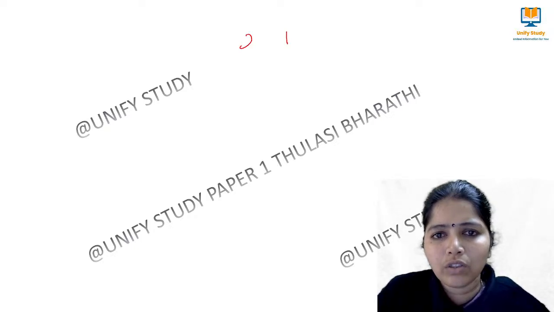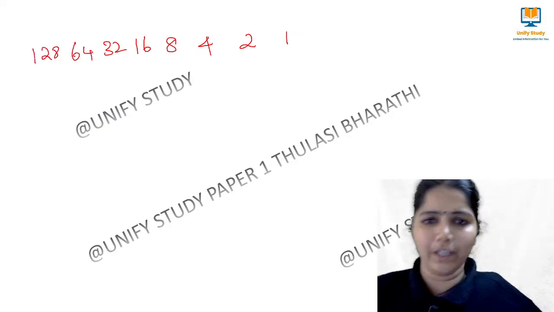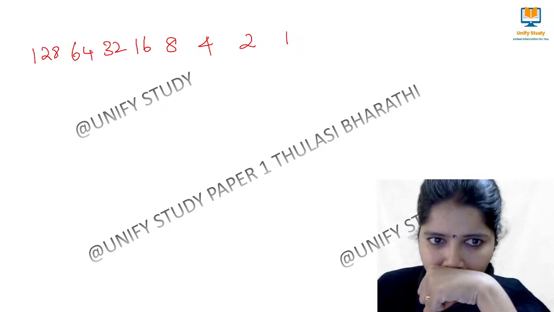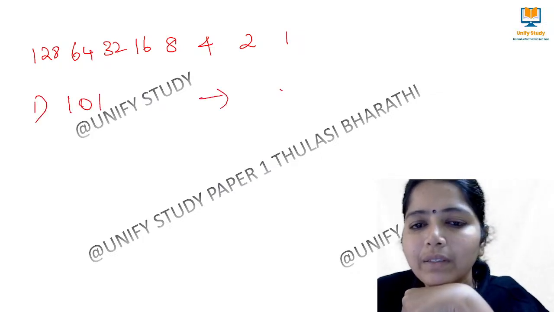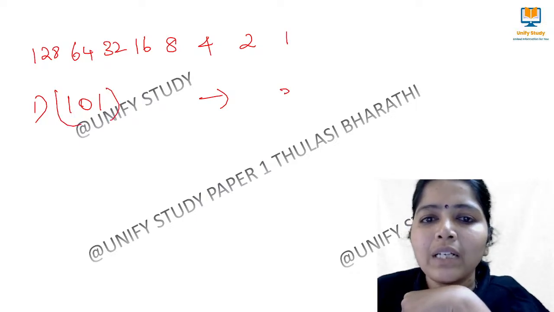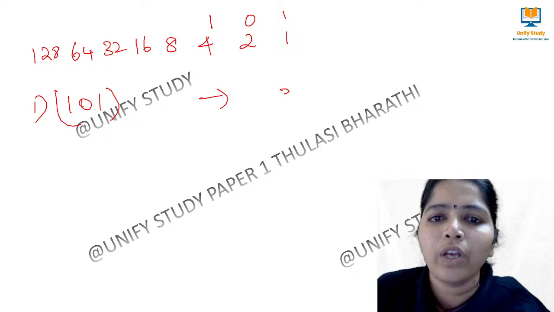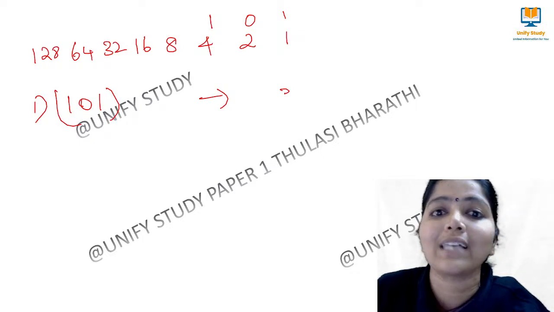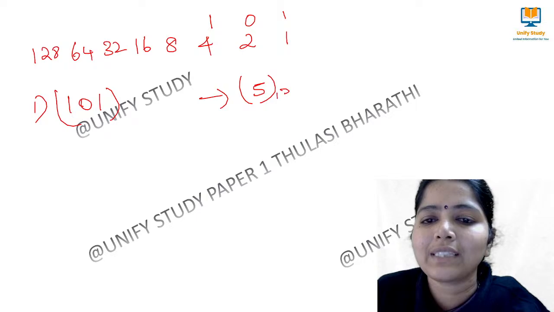1, 2, 4, 8, 16, 32, 64, 128. Okay, if I give a number like this, first number 101, what is the decimal number? Just put it over like this. This is 101. You should not calculate the value where it has 0. So 4 plus 1, 5 to the base 10.